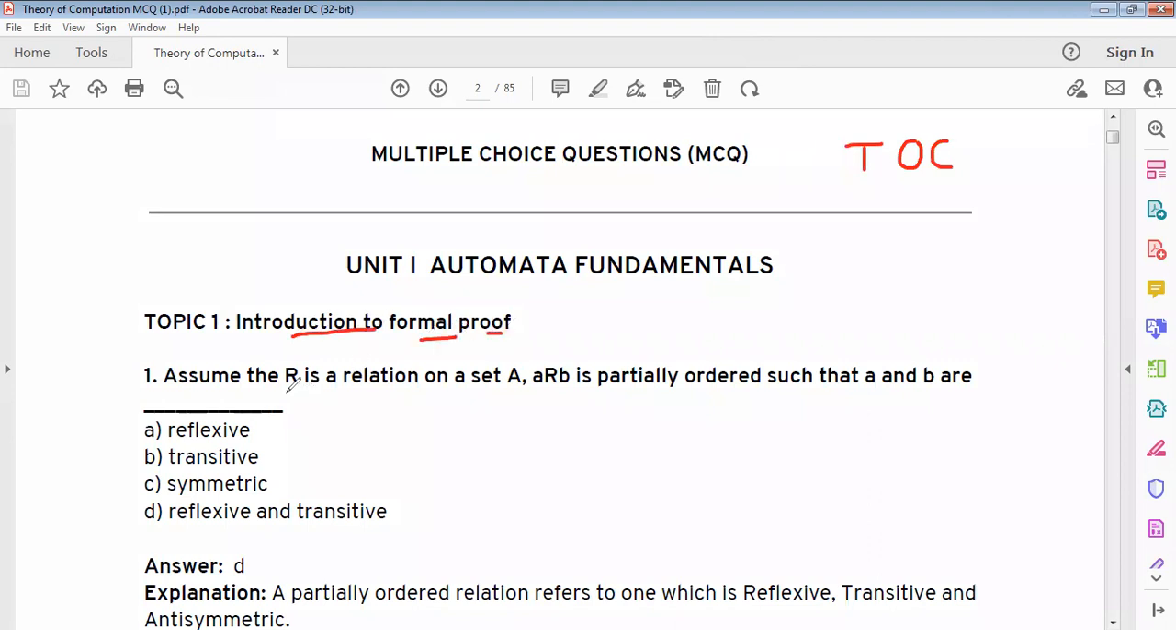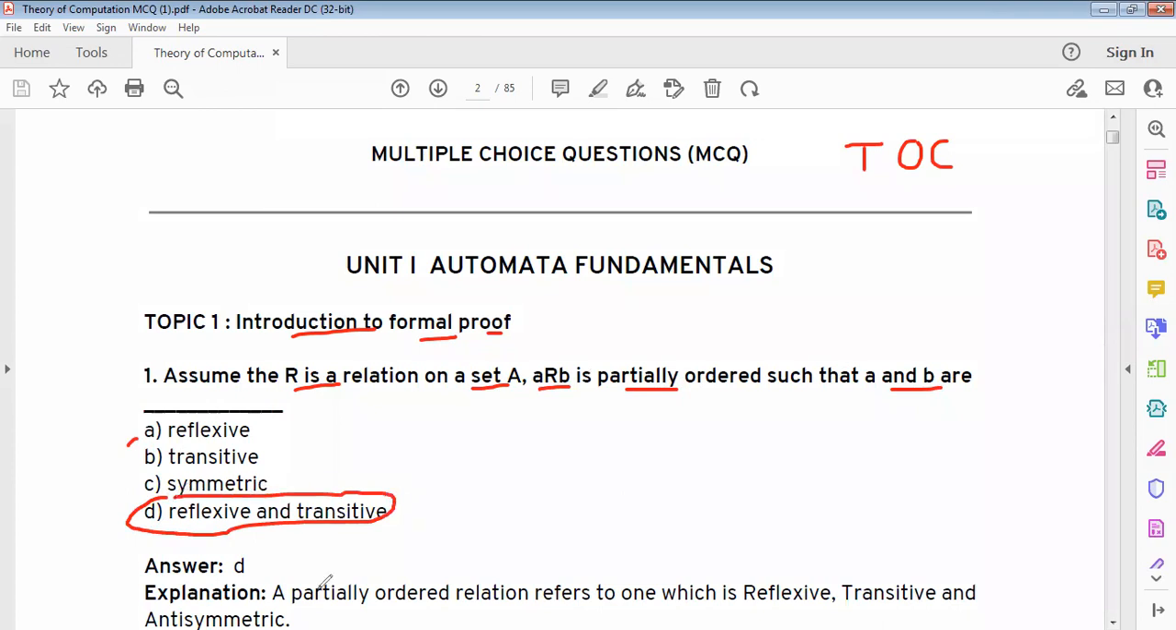First question: assume that R is a relation on set A. We can write that A relation B is partially ordered such that A and B are... The options are reflexive, transitive, symmetric, reflexive and transitive. Option is D.